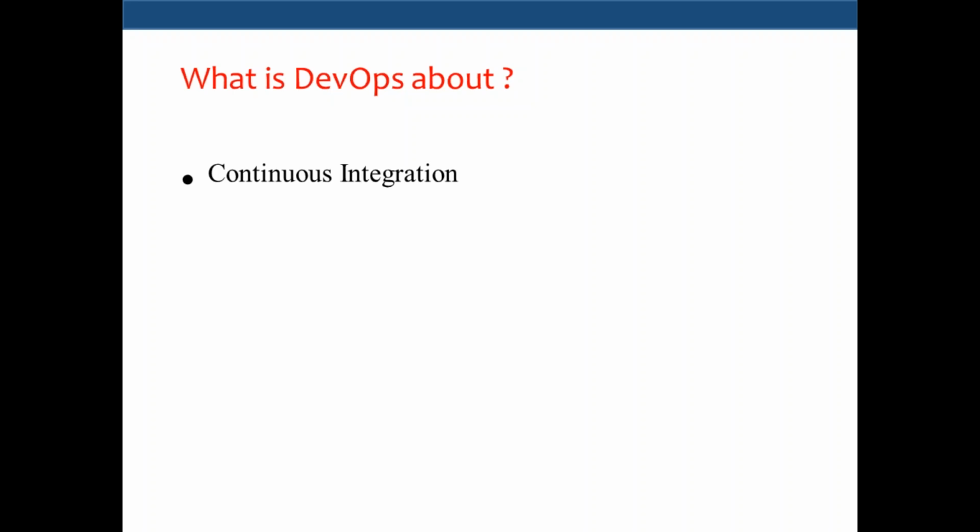Testing and release cannot be done. But if this is a continuous process and you do not automate this, the QA team has to spend a lot of time in building this. Every time the developer checks in, there should be a guy who will be building. We don't want that, right?